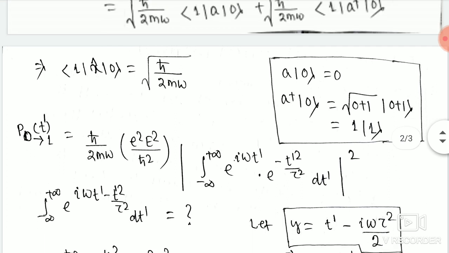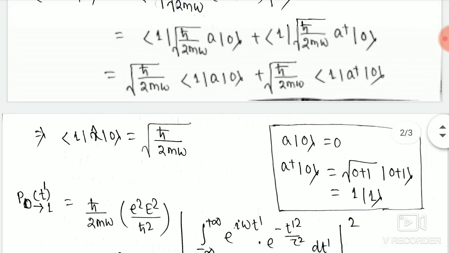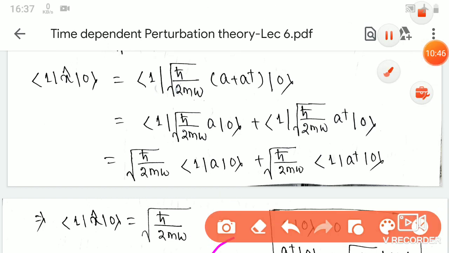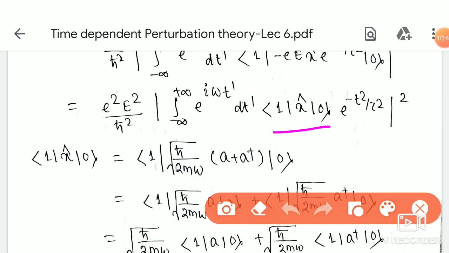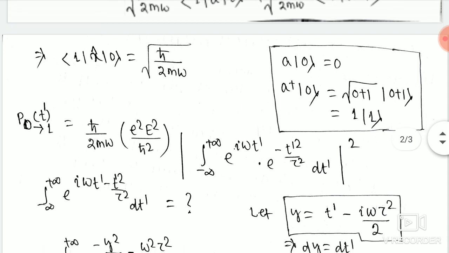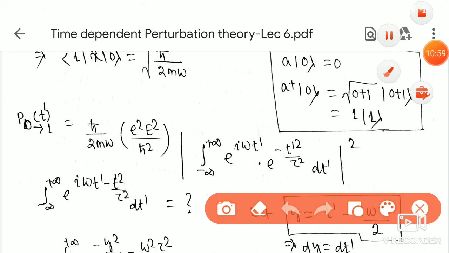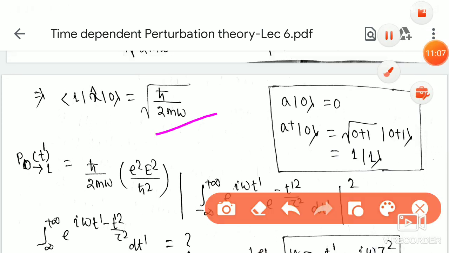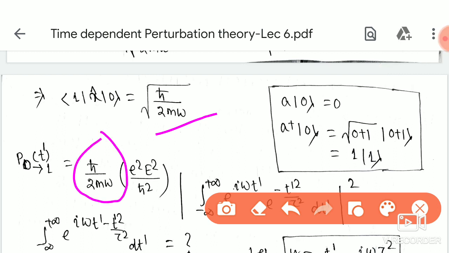So now we will substitute this in this place. If we substitute and take the mod square, root over of h bar squared by 2 m omega becomes h bar squared by 2 m omega, and before it was e squared divided by h bar squared.